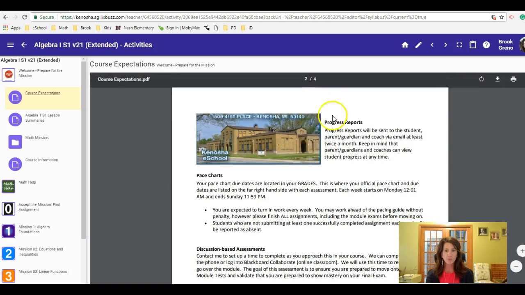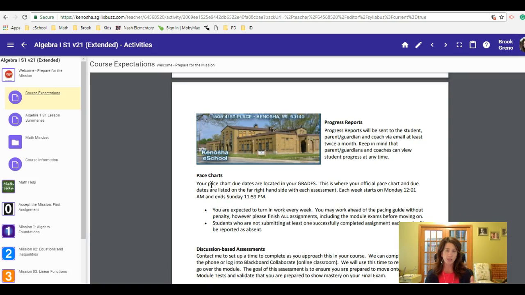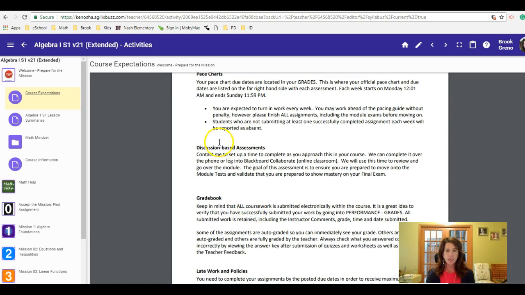As you read through that, progress reports will be emailed out to you and your parents on a pretty regular basis. Pace charts are your due dates. Your due dates are listed in your gradebook along with what's expected. You do need to turn in at least an assignment every week to be considered attending your online math course, so make sure you understand our attendance policy there.